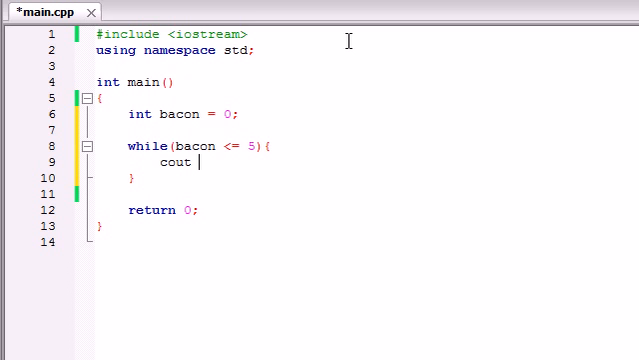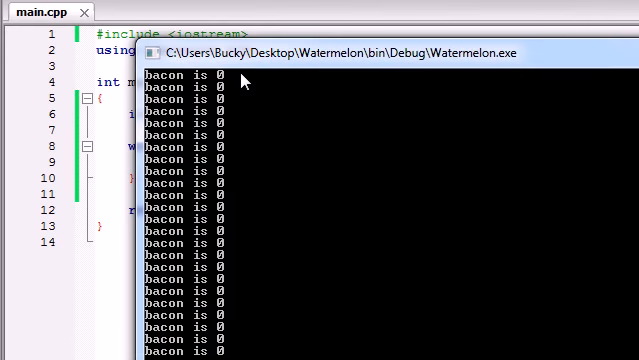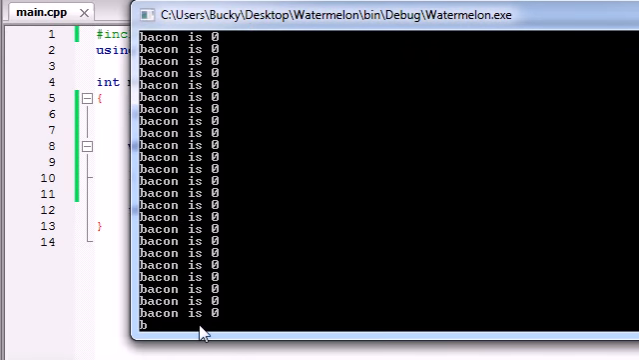So let's go ahead and just run cout, bacon is, and then it'll say the value of bacon, and then end line. Now, if we were to go ahead and run this, you would see, alright, bacon is 0, bacon is 0, bacon is 0, and you can see that it keeps printing it out over and over. By now, it probably printed it out like 20,000 times.